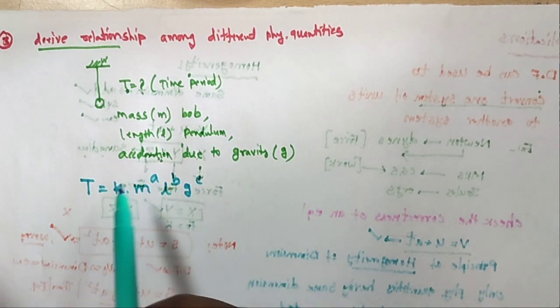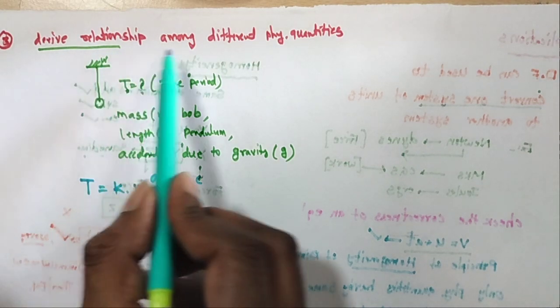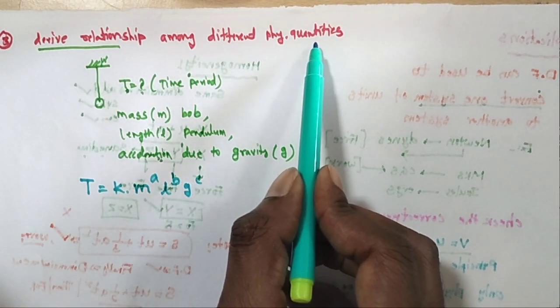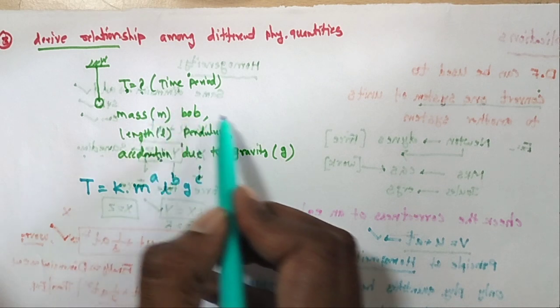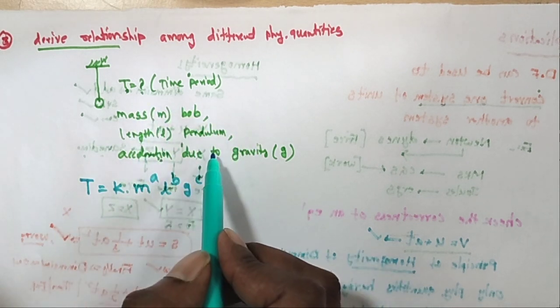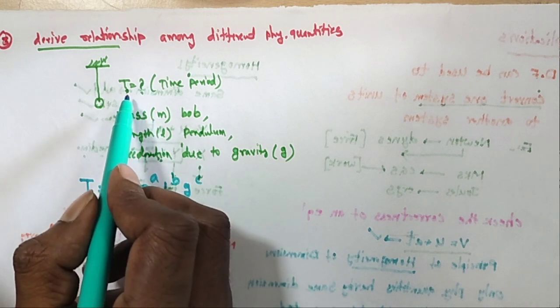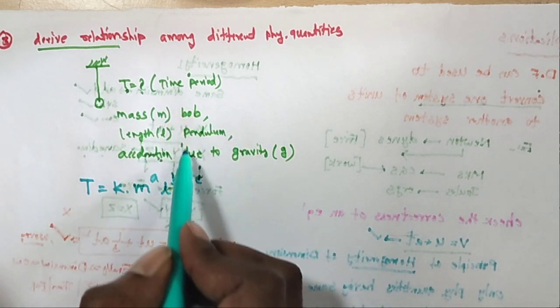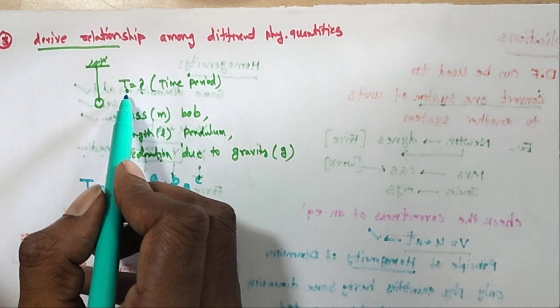Okay, so here the derived relation among the different physical quantities means these are all different physical quantities. These values are all depending on the derived time period.